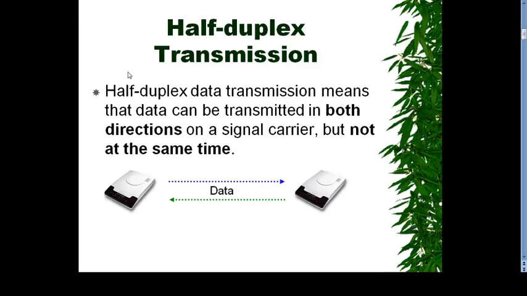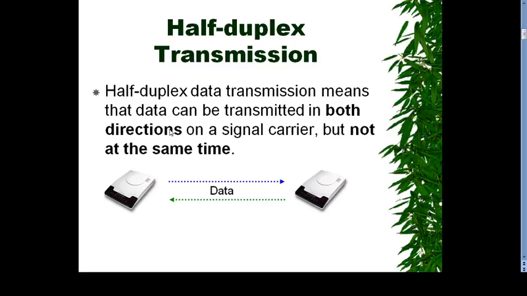Then half duplex transmission. Half duplex data transmission means that data can be transmitted in both directions on a single carrier, but not at the same time. So in half duplex transmission the data can be transmitted in both directions on the single carrier or same bandwidth, but this can be done only at a single time, meaning either we can send the data or we can receive the data at a time. Both functions will not be simultaneously performed in half duplex transmission. That is called a half duplex.